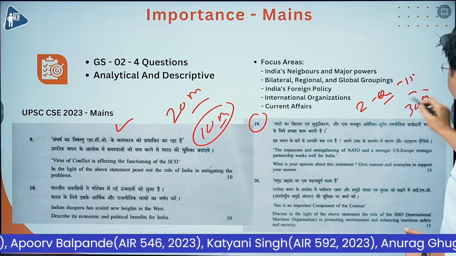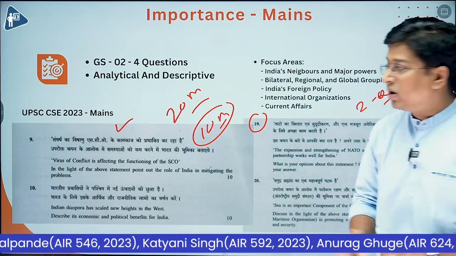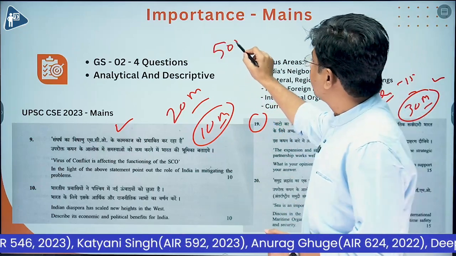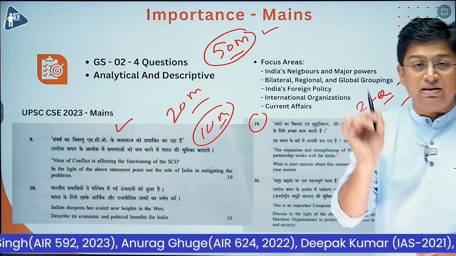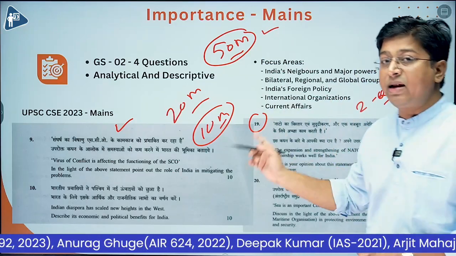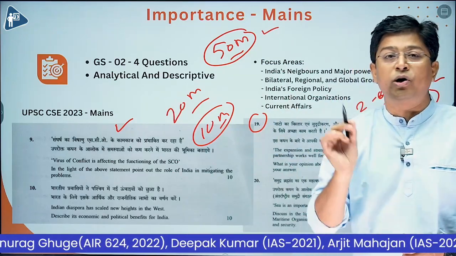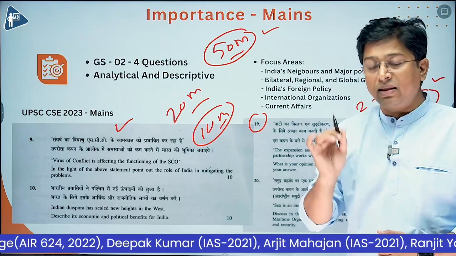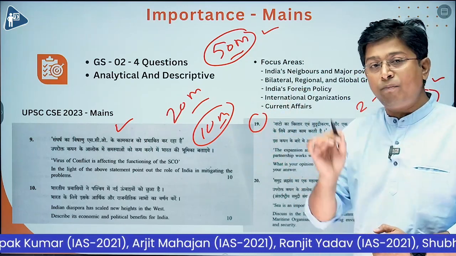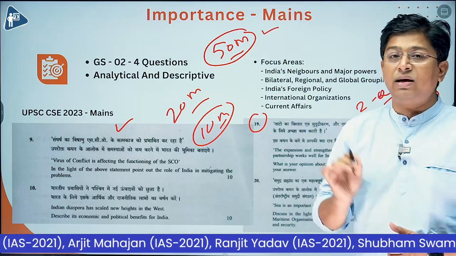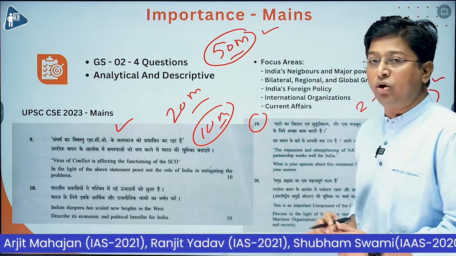So the weightage of IR in GS2 is 50 marks. Though this weightage seems less, you should consider the fact that international relations is one of the most productive areas of the mains examination. That means you can fetch excellent marks in this section. So give proper importance and prepare it thoroughly.